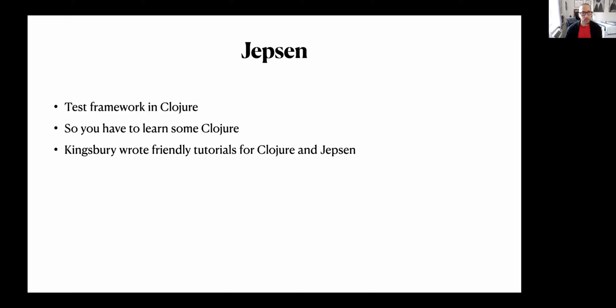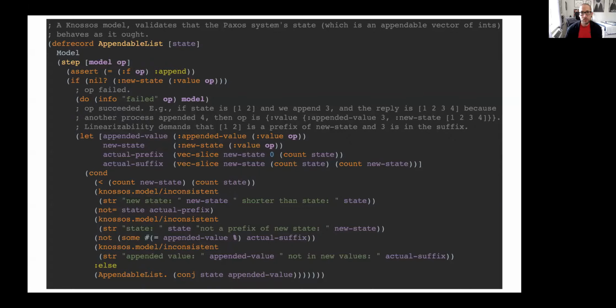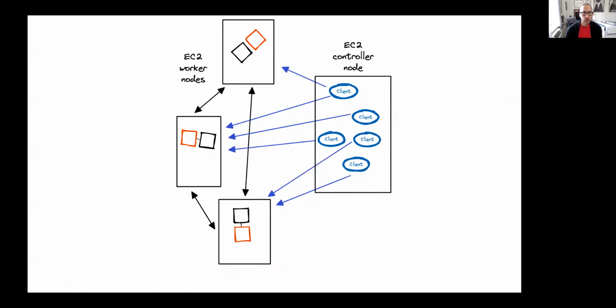Jepsen is a test framework written in Clojure, so you have to learn some Clojure to use it, but Kingsbury's written some friendly tutorials. Jepsen records all of the operations that occur as a history, and you can see that there's a lot of concurrency and overlap here. And then you have to provide it with a model in Clojure of how the system ought to behave so that it can see if the system conformed. This was actually the hardest part of the project for me, was writing all of this Clojure.